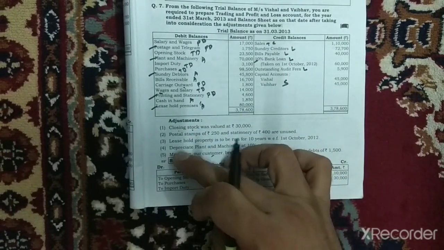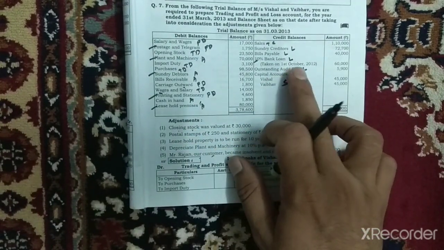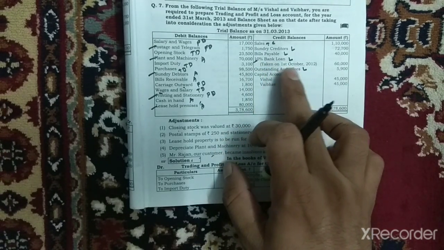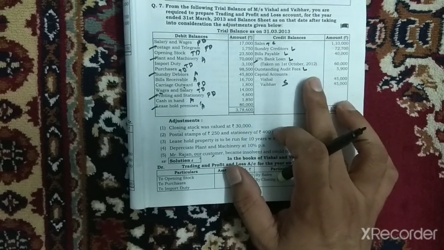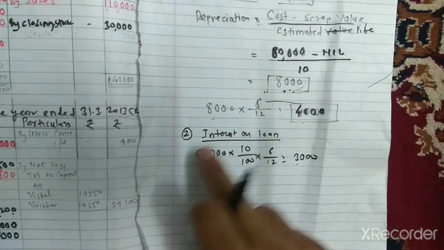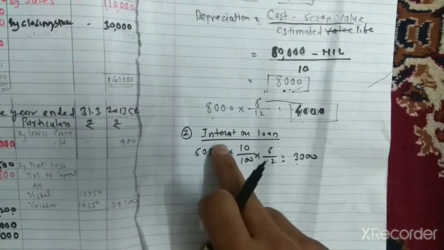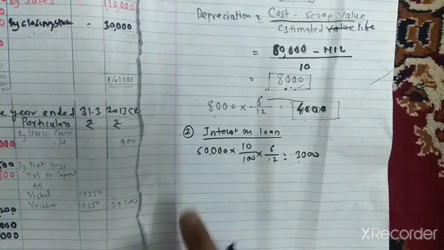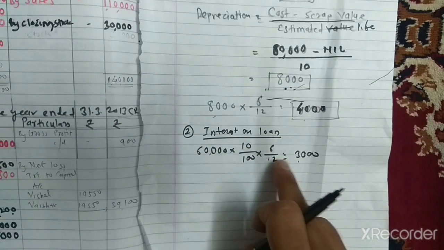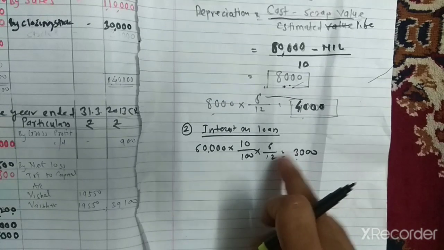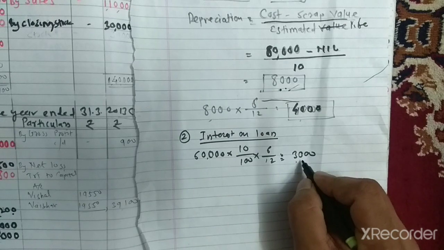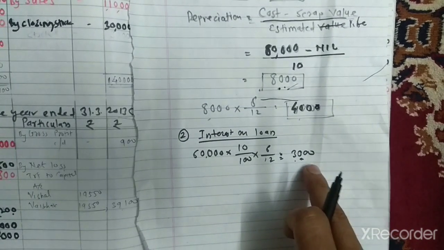So all five adjustments are completed, but one hidden adjustment is there. 10% bank loan taken on 1st October 2012. So we make a separate working note for interest on loan. Working note number 2. Total loan taken 60,000. Rate of interest is 10%, but the loan was taken on 1st October 2012, so interest is given for only 6 months. Total calculation of interest is 3,000. So outstanding interest is 3,000.